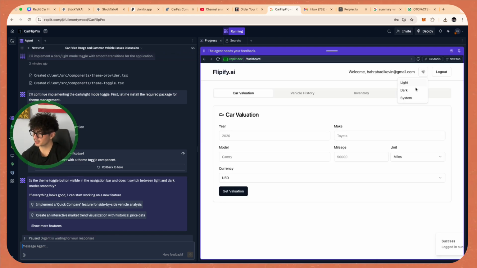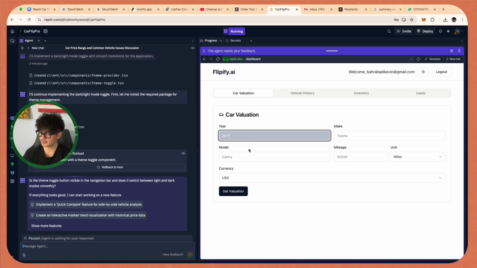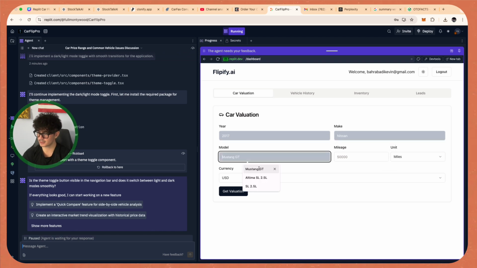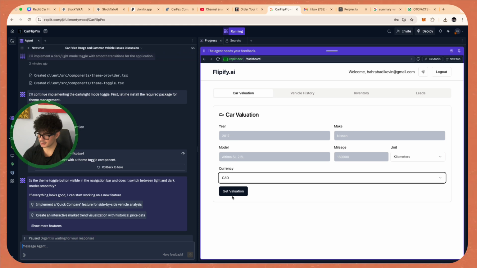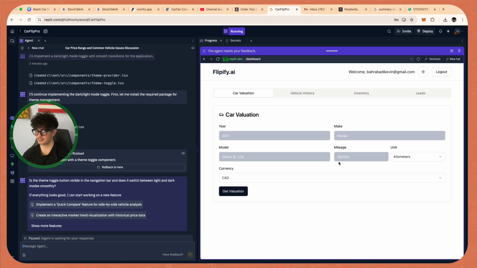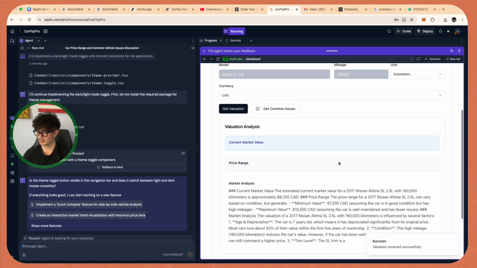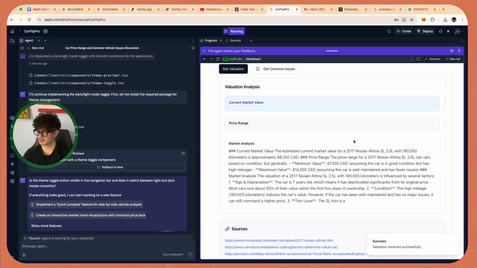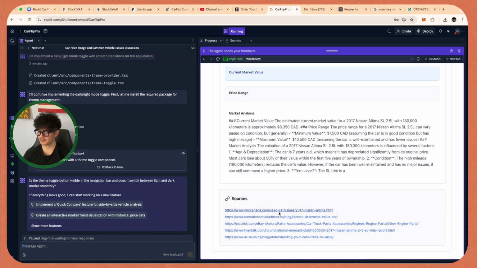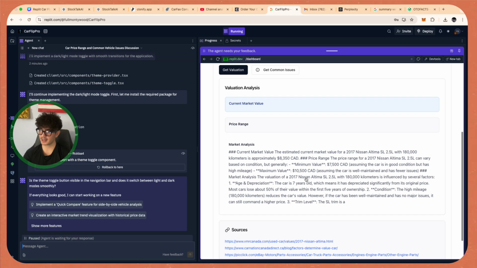Let's see if the dark mode works. Okay, so dark mode does not work right now, so that's one. Now let's see the valuation. So 2017 Nissan. Looks like some of the dark mode feature is working because now these things are changing colors. So let's add in the kilometers, Canadian, let's get the valuation. Okay, that looks pretty decent. We also have all of the sources. So I actually like how this looks so far.